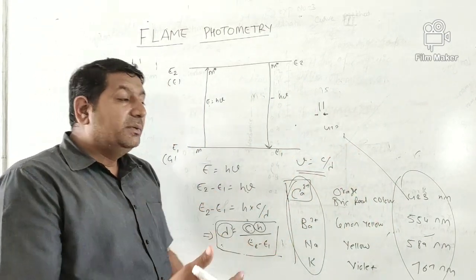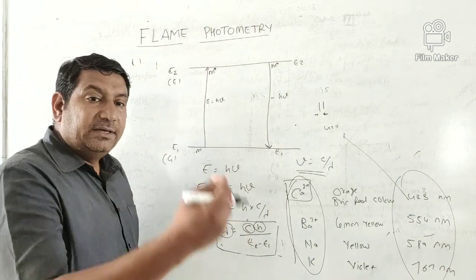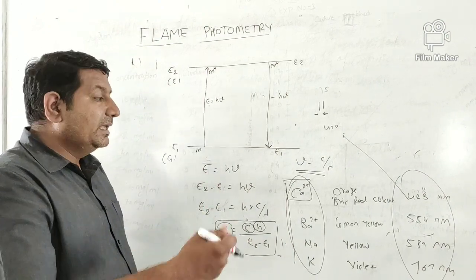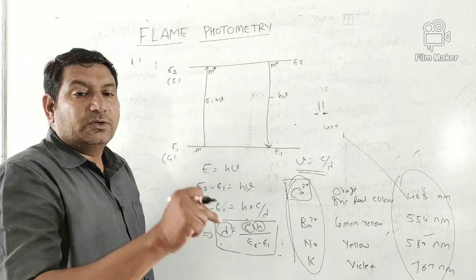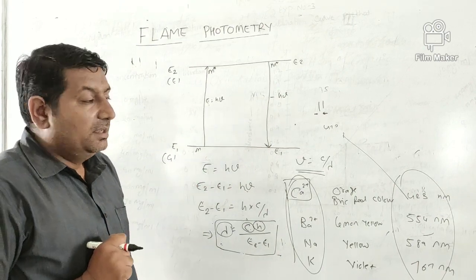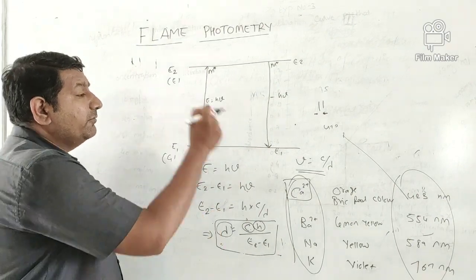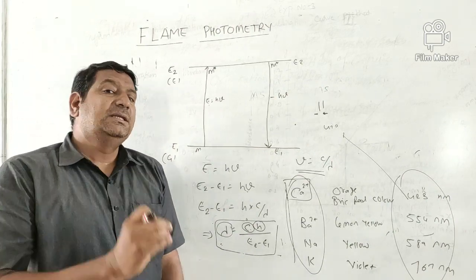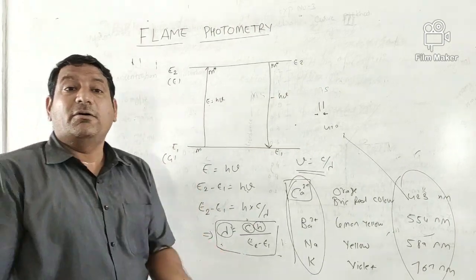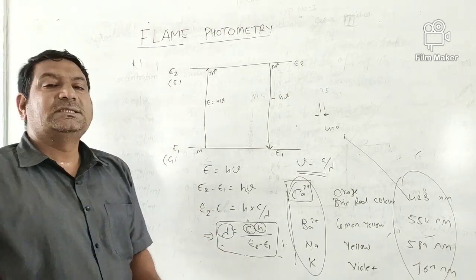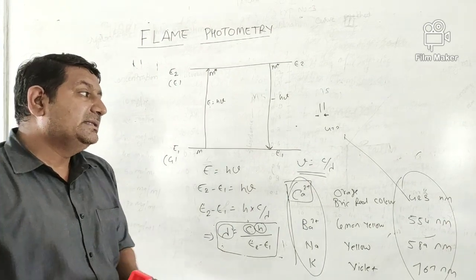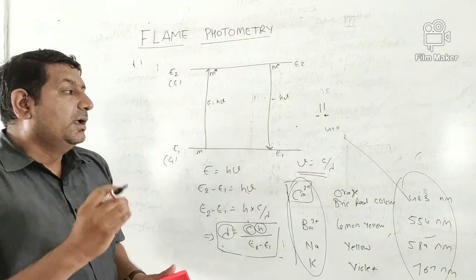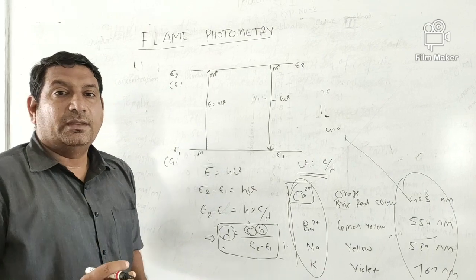And when you see the instrumentation later, you will see that there is a filter for sodium, calcium. We have to set the filters before starting our analysis. Now, this forms the basis of flame photometry. The basic principle of flame photometry is the excitation of ions through flame.